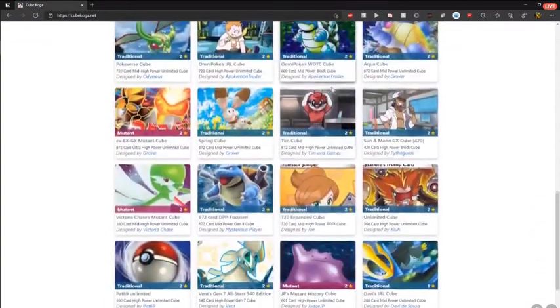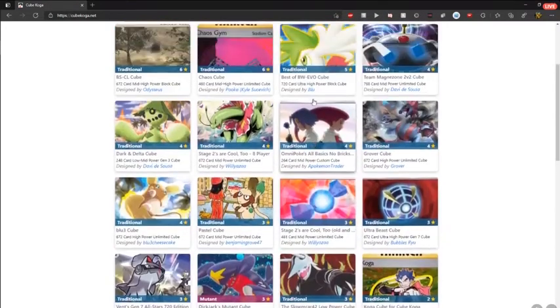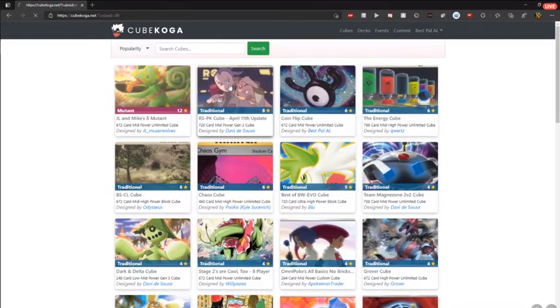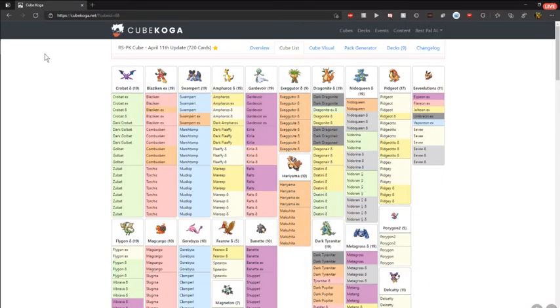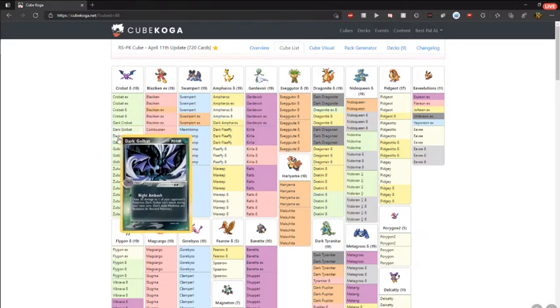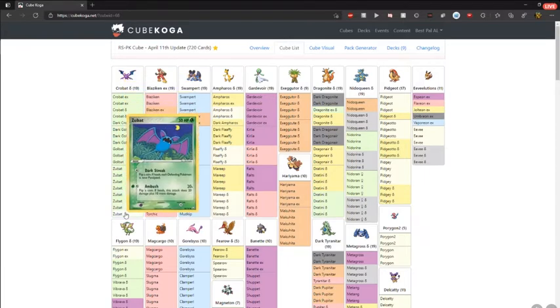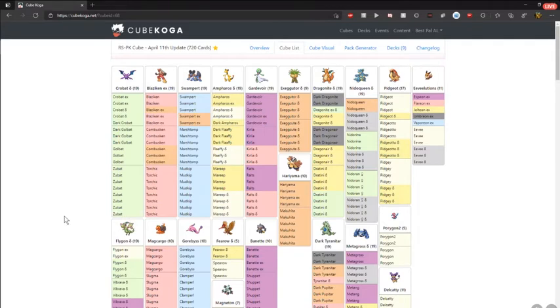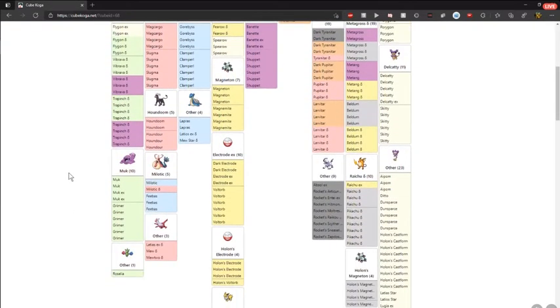And I can scroll down and we can see there's loads of cubes on here already. But I'm going to click into this cube and we'll actually see what cards are in the cube. So what Cube Koga has done is it's grouped all the cards by their evolution line. So you see here we've got a Crobat evolution line, we've got a Blaziken line, a Swampert line, and they're all grouped from the top down to the bottom. So we've got the stage twos, the stage ones, and the basics. And as we hover over a card, nice preview of what that card does.